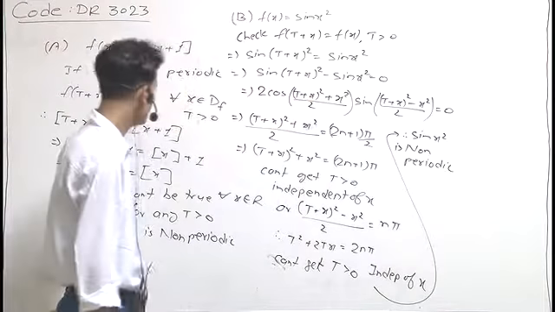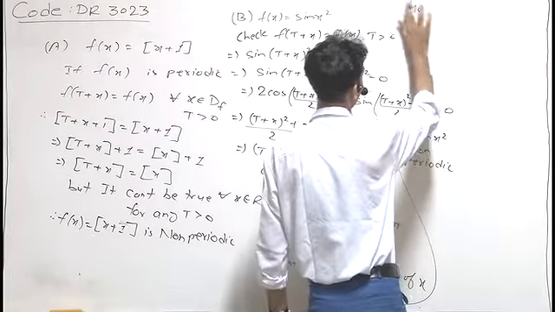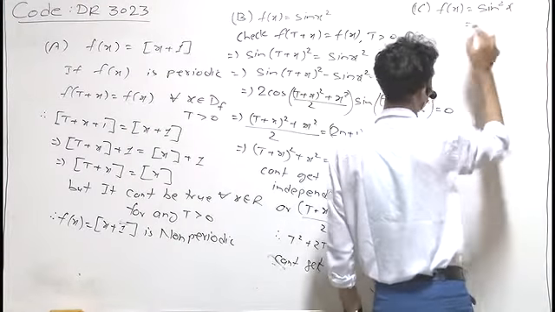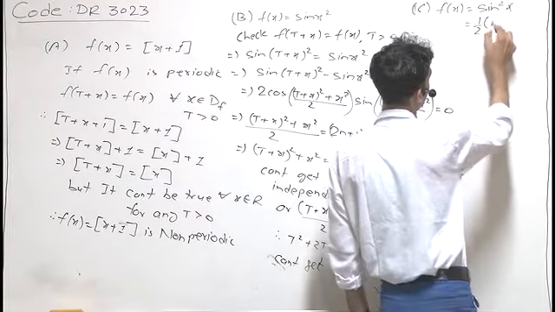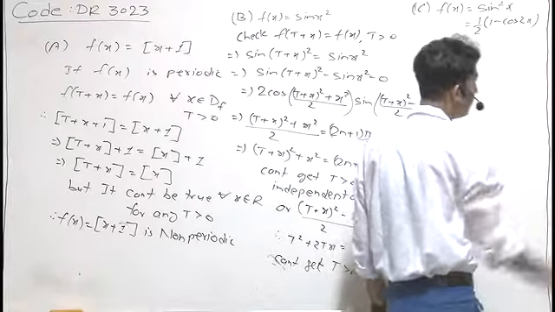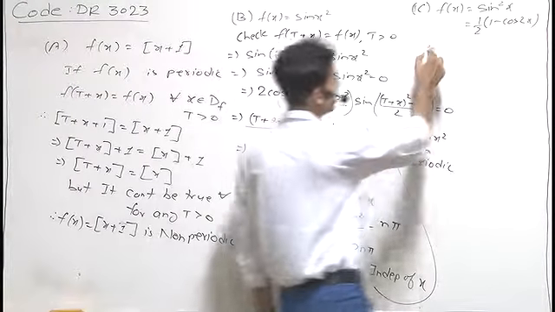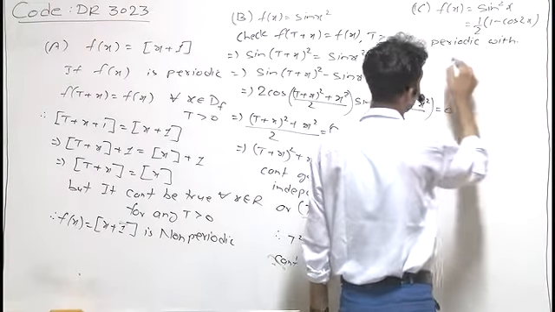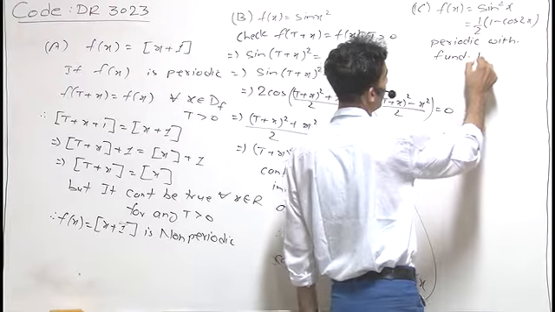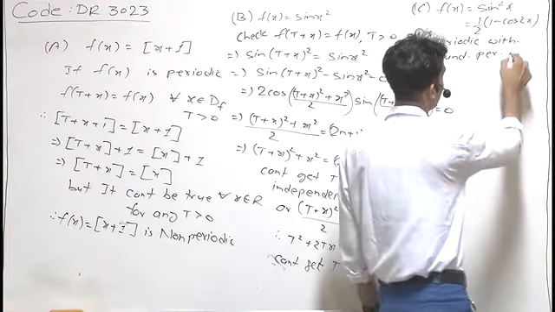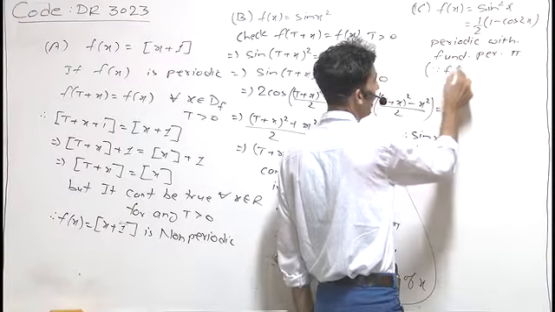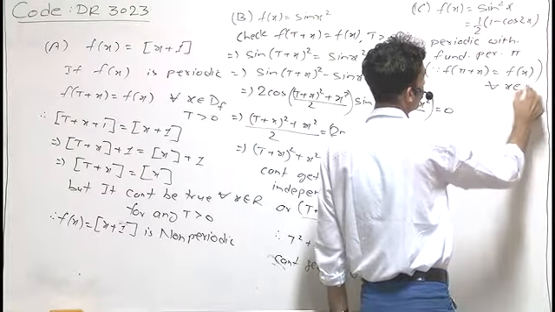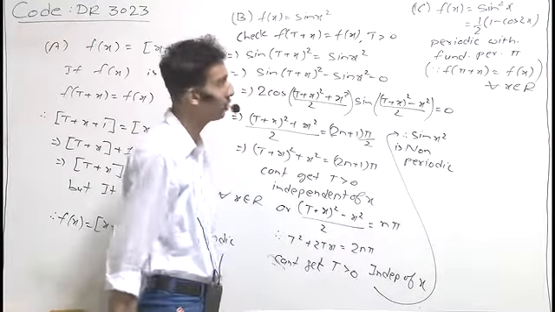Now we'll go for option C. In option C, f(x) is given as sin²x, which can be written as half of (1 - cos 2x). And we know that cos 2x is a periodic function. It is periodic with fundamental period π, since f(π + x) = f(x) for all x belonging to the domain of f, which is the set of all real numbers.